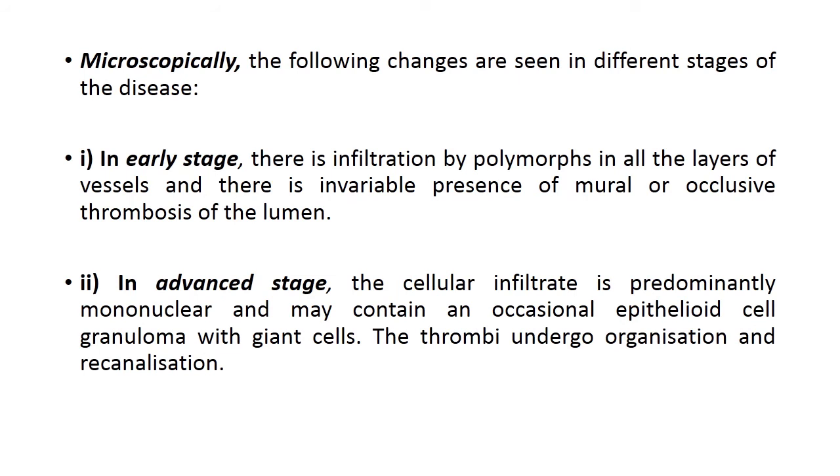Microscopically, the following changes are seen in different stages of the disease: in early stage and in advanced stage. In early stage, there is infiltration by polymorphs in all the layers of the vessels, and there is invariable presence of mural or occlusive thrombosis of the lumen. And in advanced stage, the cellular infiltrate is predominantly mononuclear and may contain an occasional epithelioid cell granuloma with giant cells. The thrombi undergo organization and recanalization.